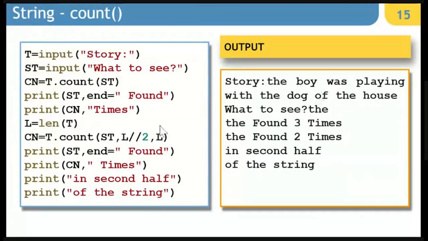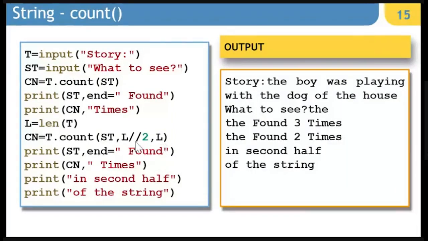And then we say Cn is equal to T dot count from the main string, the substring, to half onwards up to the length of the string.